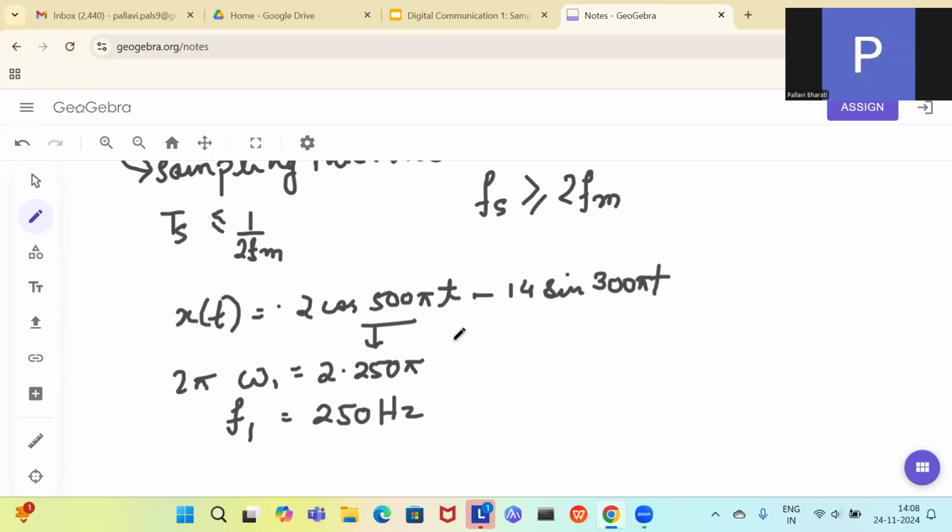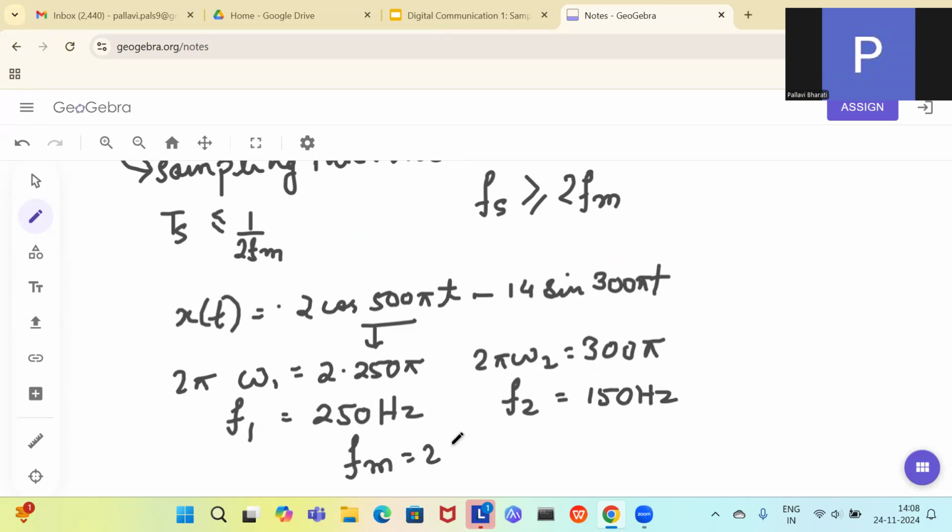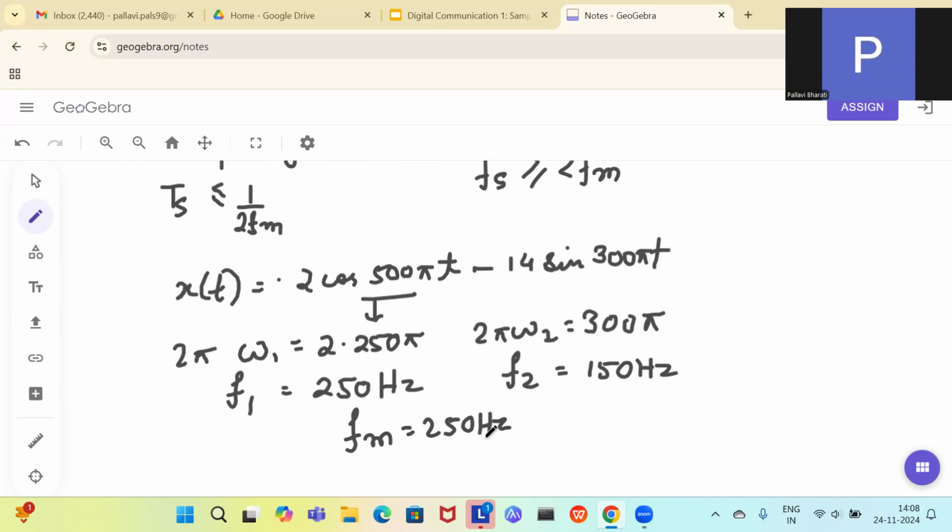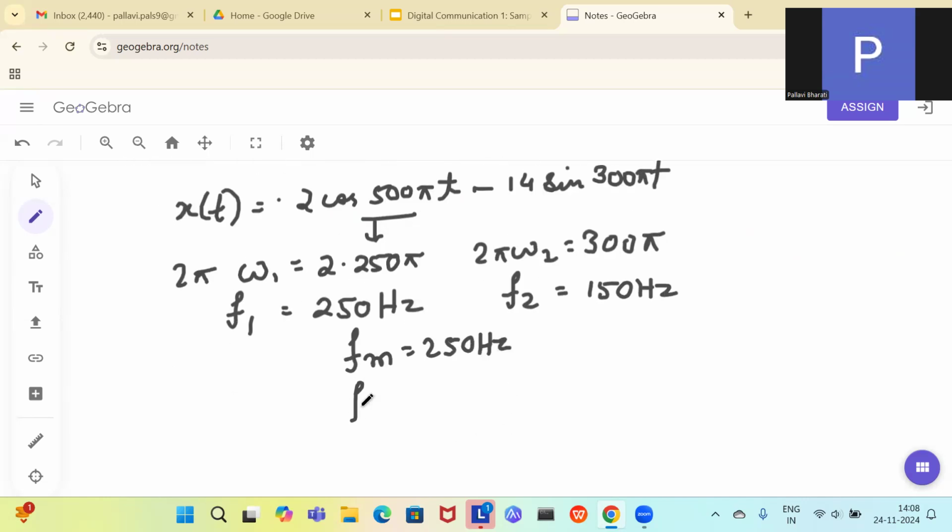For this one, what you have is 2 pi omega 2 is equal to 300 pi. So what you have over here is F2 is equal to 150 hertz. So what is the maximum frequency of the signal? 250 hertz. So you have to sample it at the rate of 500 samples per second.